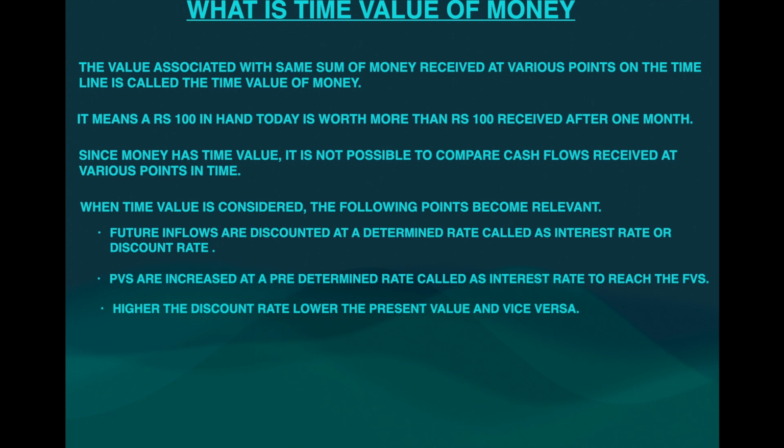Now, the more the interest rate in the system, suppose the bank is giving an interest rate of 8%, the value of the money received in future will accordingly decrease when discounted. Similarly, if the bank interest rate is very low, 3% or 4%, the discounting which is done for the future value of money will also be less.